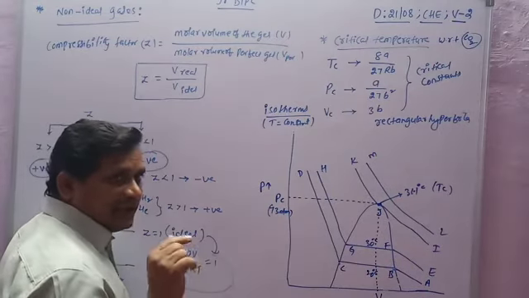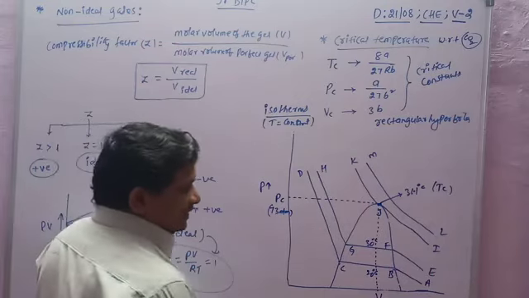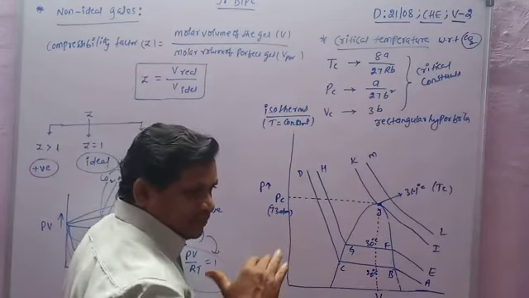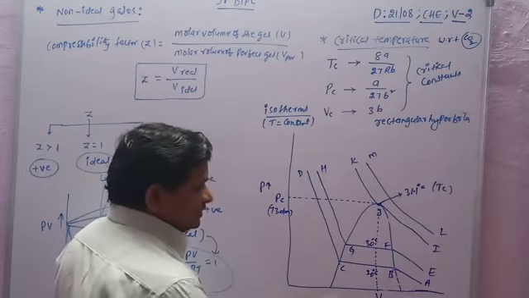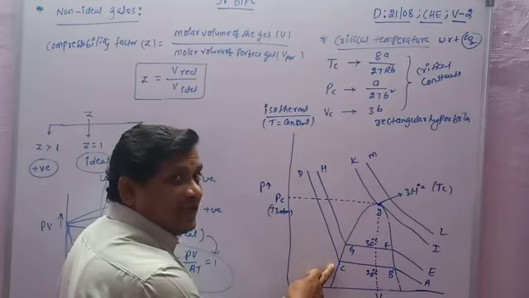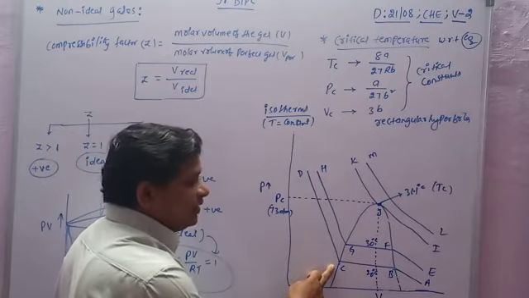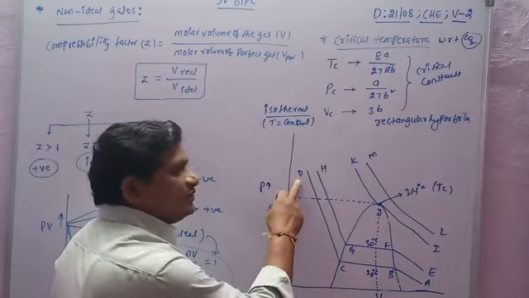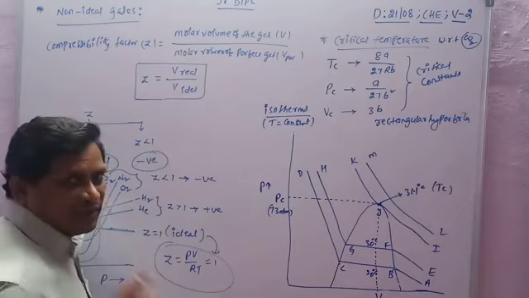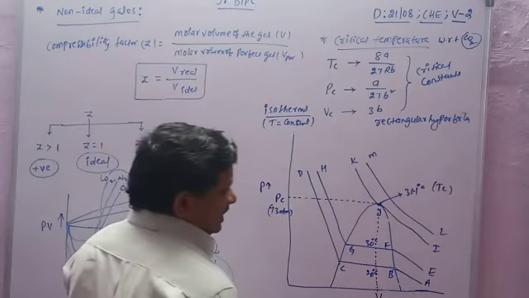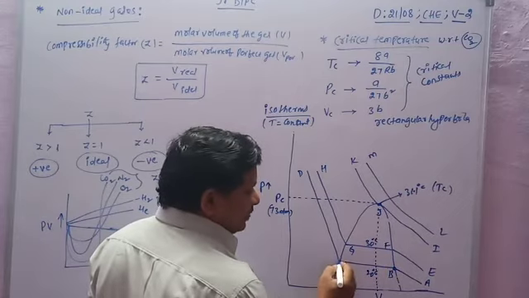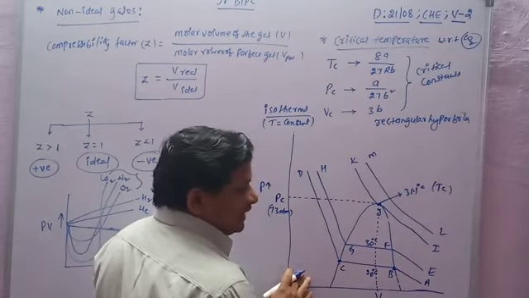B to C is the liquefaction of gas progressing. At point C, it is the end of liquefaction. Then C to D, it is considered as a gas but not a vapor. So at 20 degrees centigrade, at point B liquefaction starts, at point C liquefaction ends.